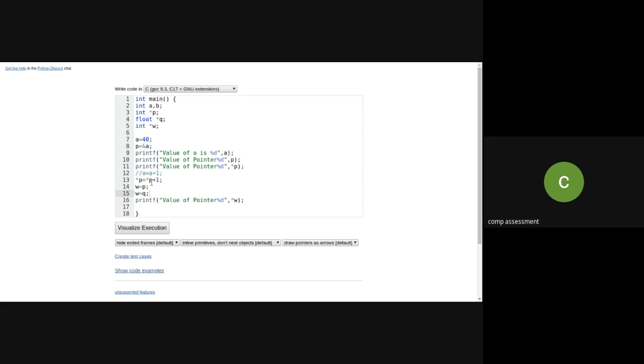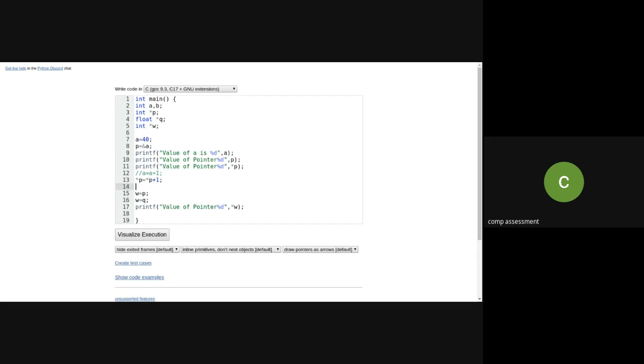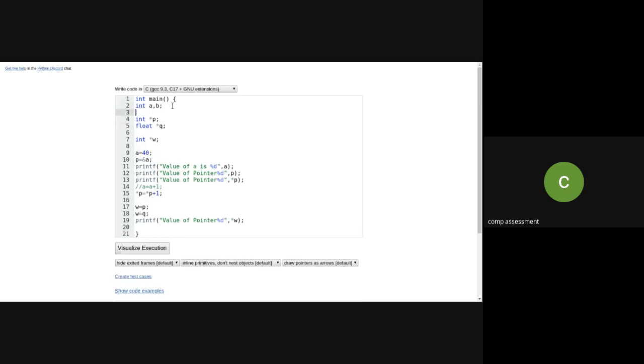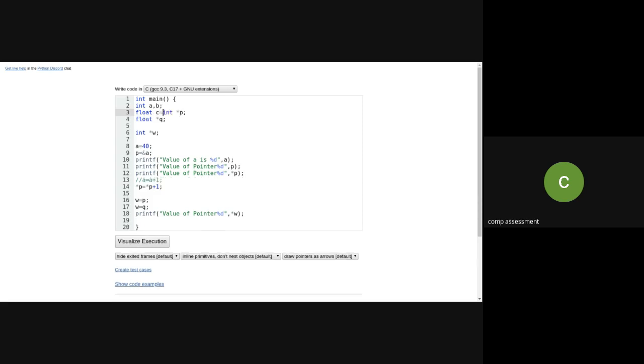Whereas if I'm doing it like this, what I will do? So it will be easy for you to understand what I'm saying. C is equal to 5.5. Okay.